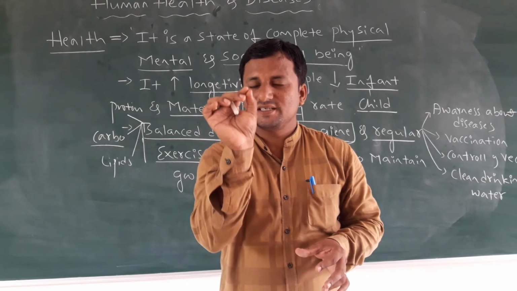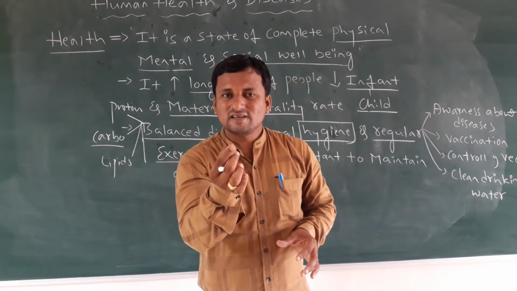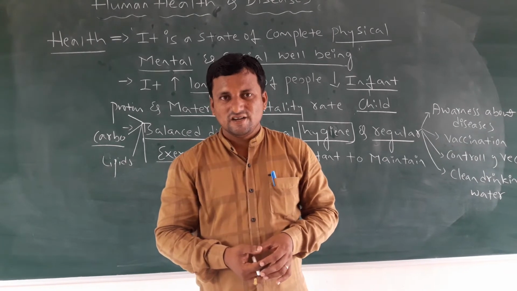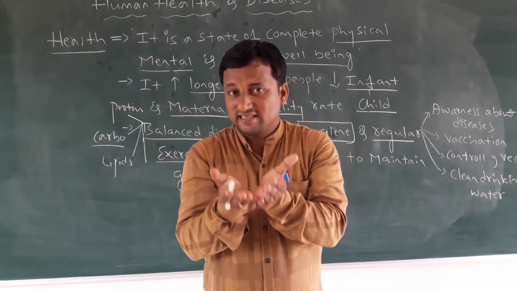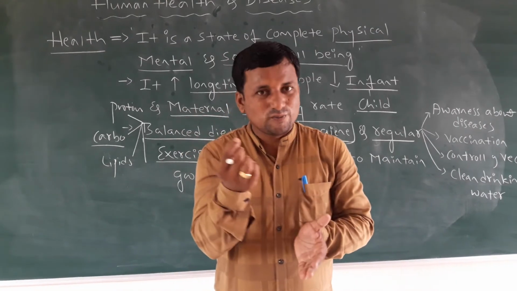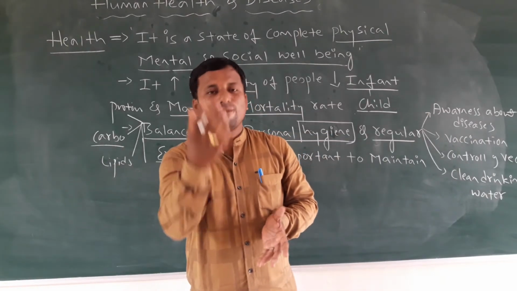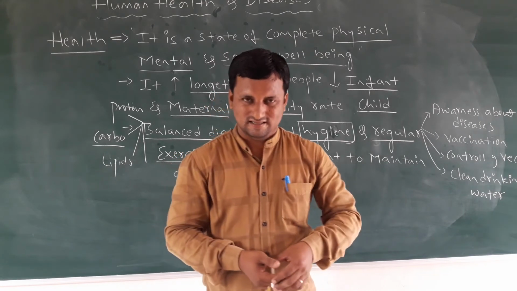And clean drinking water. Why am I saying clean drinking water? Clean drinking water and clean food are very, very important. If in your kitchen you leave your food or containers open, house flies are everywhere. House flies are very problematic because we get cholera.